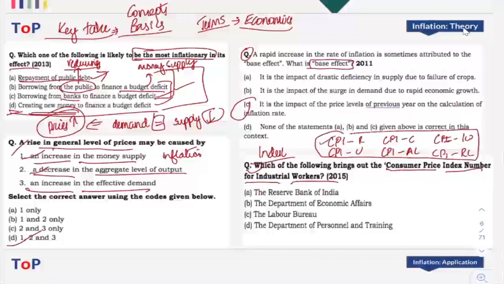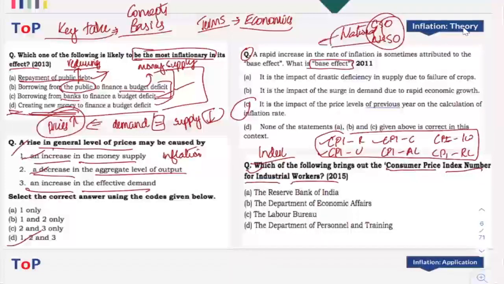Out of it, consumer price index rural, urban, and combined are actually calculated by whom? Now it is the National Statistical Office, because CSO and NSSO are actually combined and we have the National Statistical Office now. Okay, that is current affairs.